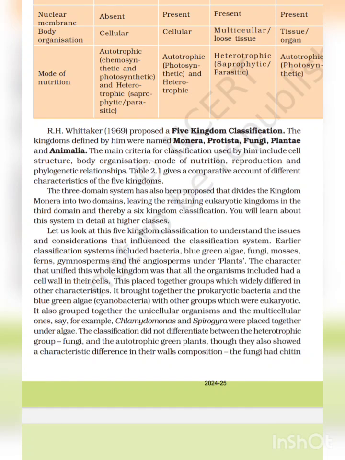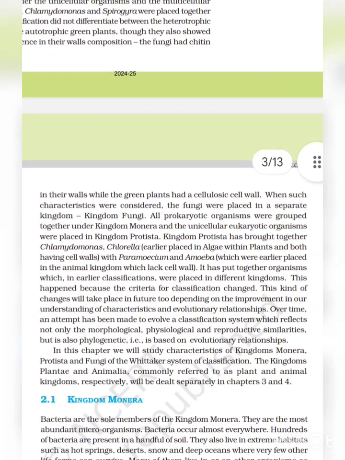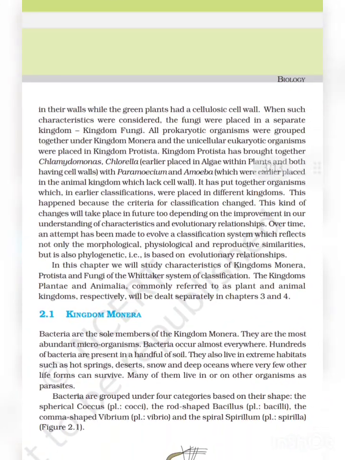Say, for example, Chlamydomonas and Spirogyra were placed together under plants. The classification did not differentiate between the heterotrophic fungi and the autotrophic green plants, though they showed a characteristic difference in their cell wall composition. The fungi had chitin in their cell wall, while the green plants had a cellulosic cell wall. When such characteristics were considered, the fungi were placed in a separate kingdom, that is, kingdom Fungi.